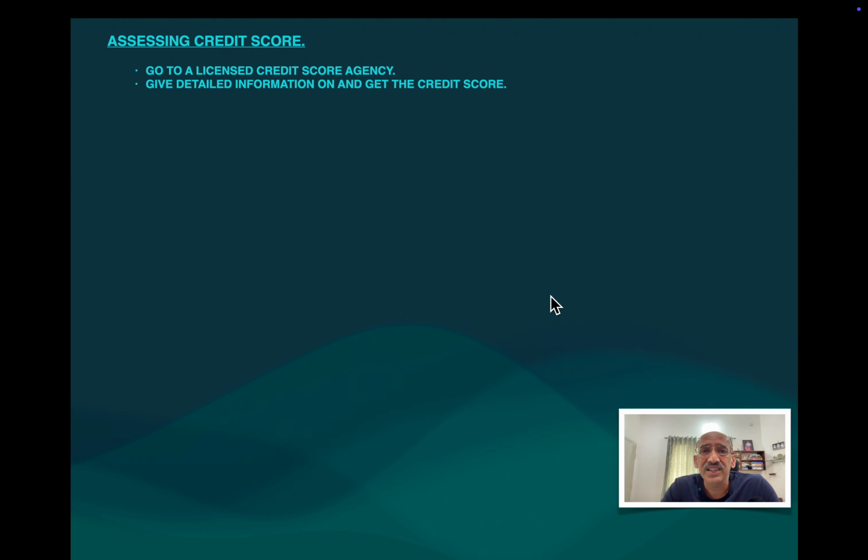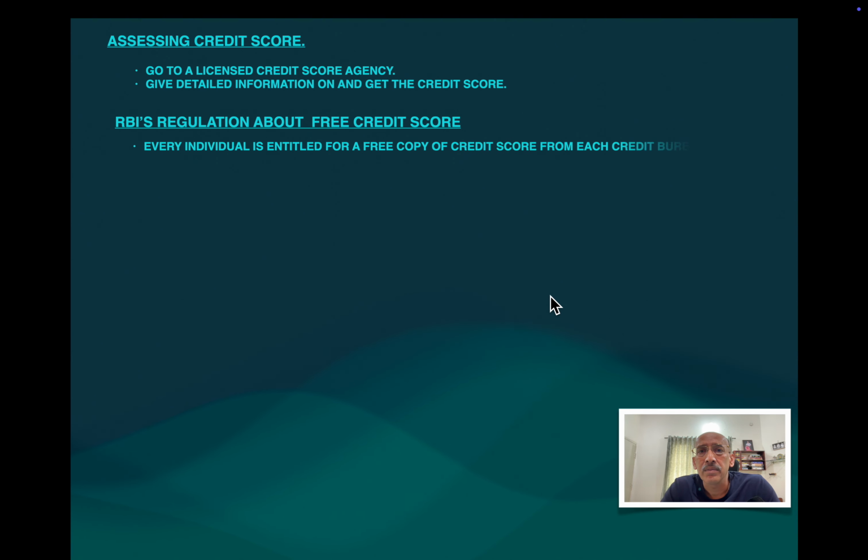How to assess your credit score is very simple. Most of the people do it. You can go online to any credit rating agency and take your credit score. And the RBI has set a rule that most of this credit score should be given by the rating agencies free of cost.